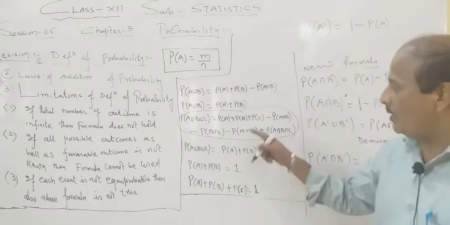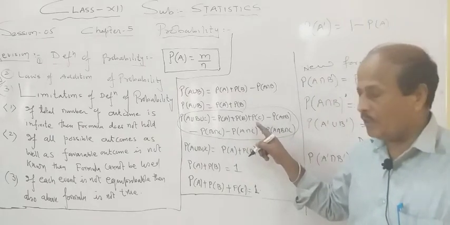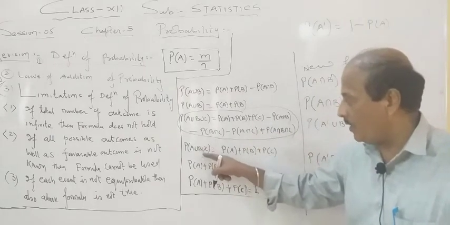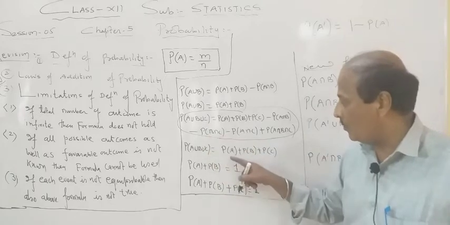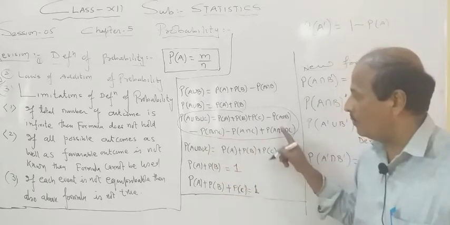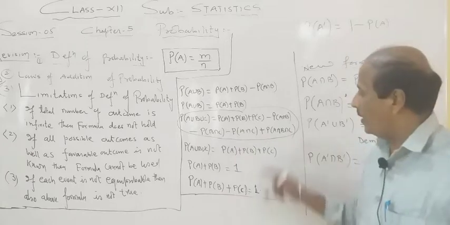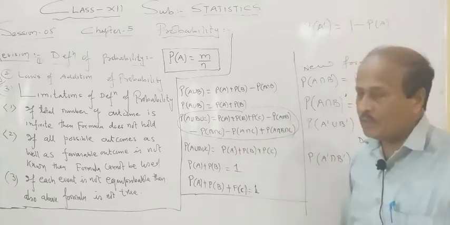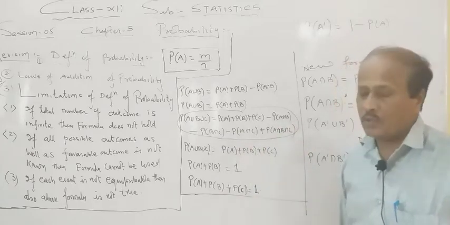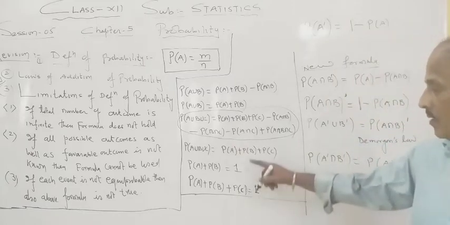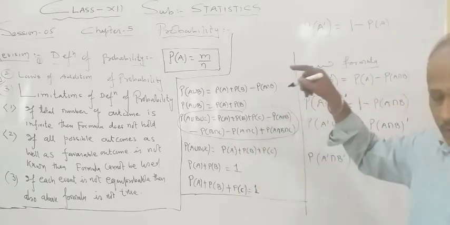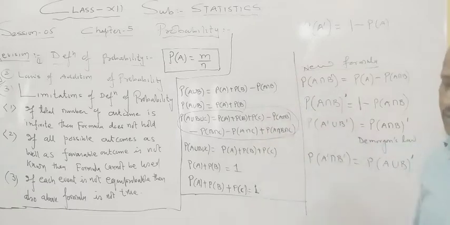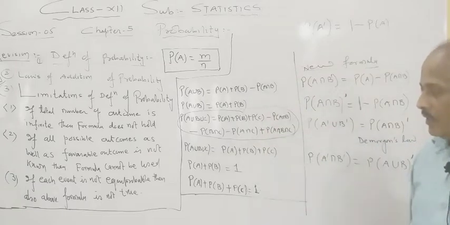So that formula can be converted into the form: probability of A union B union C is equal to PA plus PB plus PC. It means that all the intersections will become 0 if these events are mutually exclusive events. Last time I already told you. Seeing the importance of these old formulas, we are revising them again.